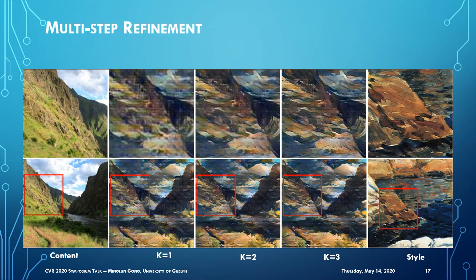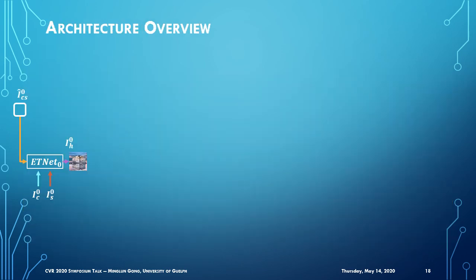This example illustrates the effect of multi-step refinement. The top row shows the zoomed-in view of highlighted areas. We can clearly see that the result gradually approximates the style image. Our approach starts with a zero vector to represent the initial stylized image.